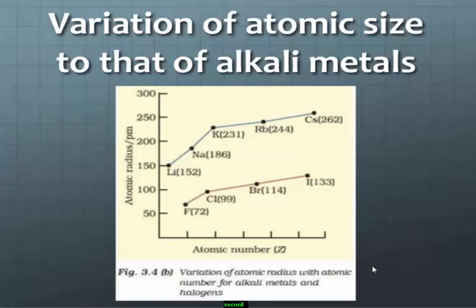Lithium is 152 picometers, sodium 186, potassium 231, rubidium 244 and cesium 262. All these are very reactive elements and come under group 1. Similarly, another example is the halogens: fluorine, chlorine, bromine, iodine.